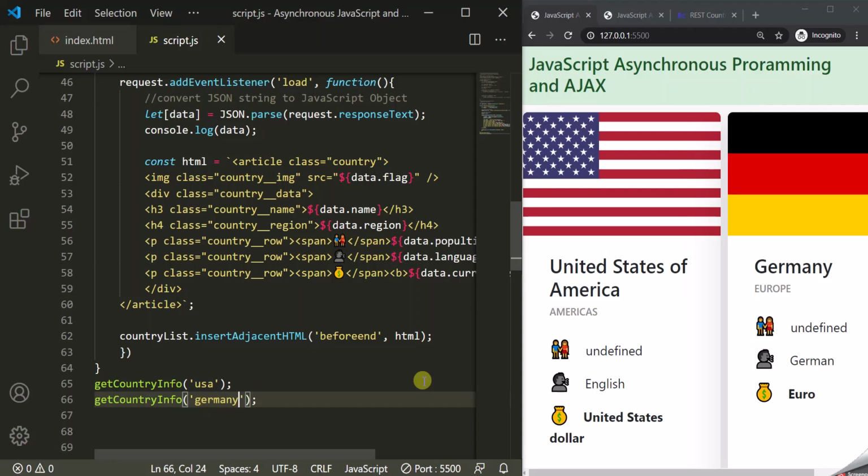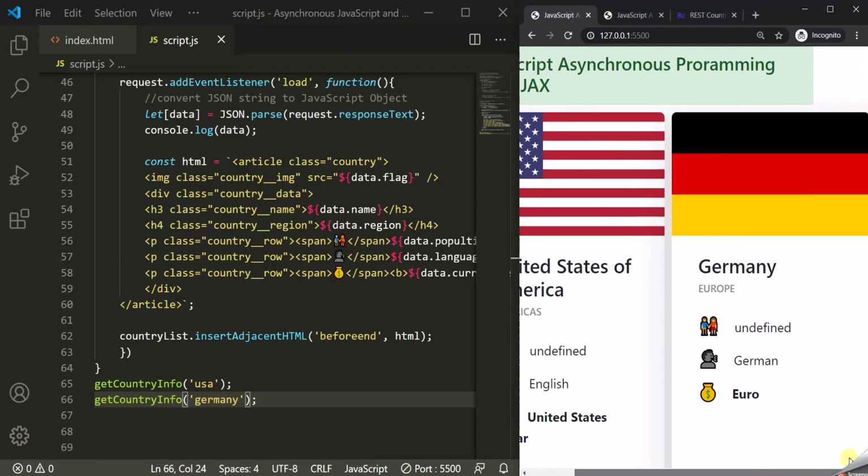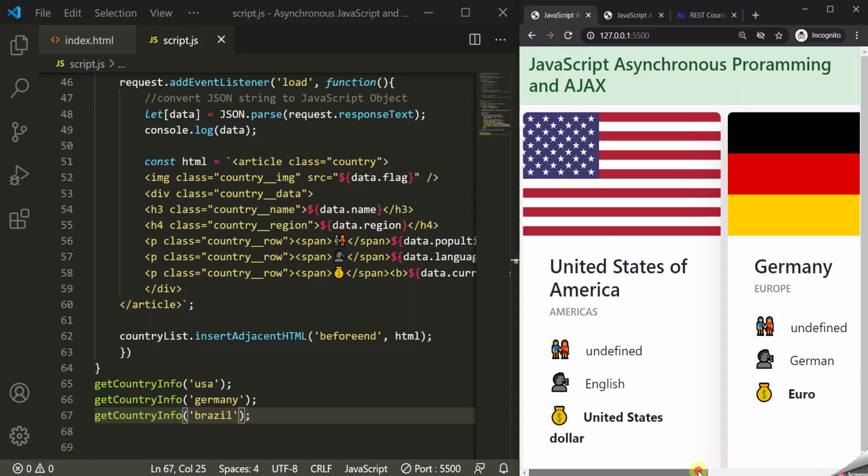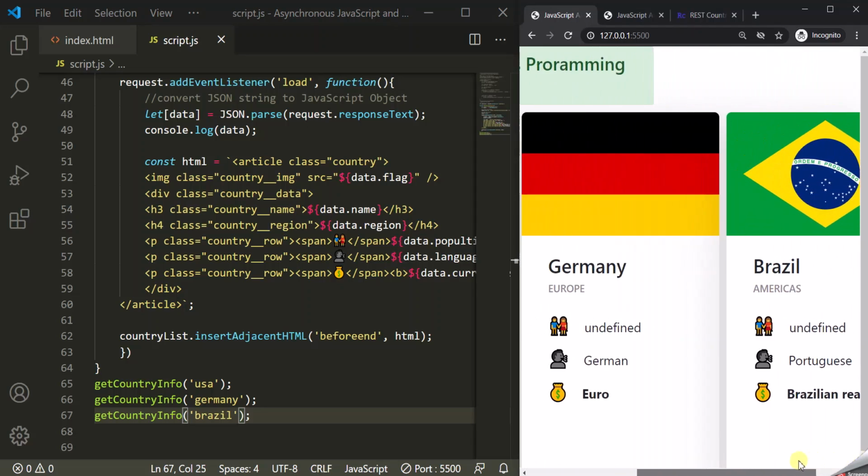Save this, and here we have information related to Germany as well. All right, let's use this again, and let's say maybe Brazil. Let's save the changes, and now we should have information of Brazil as well.